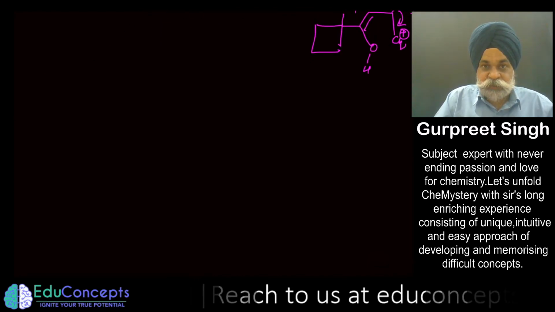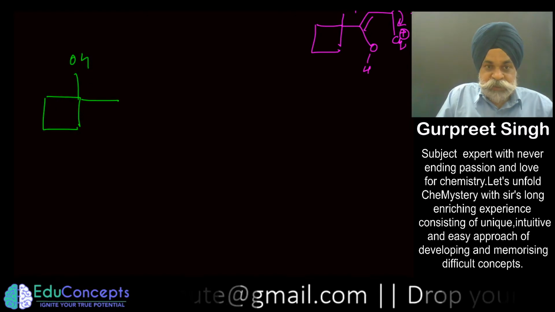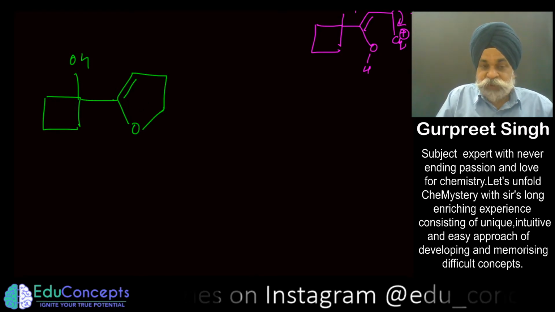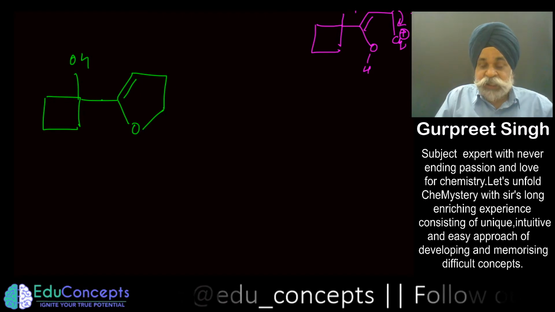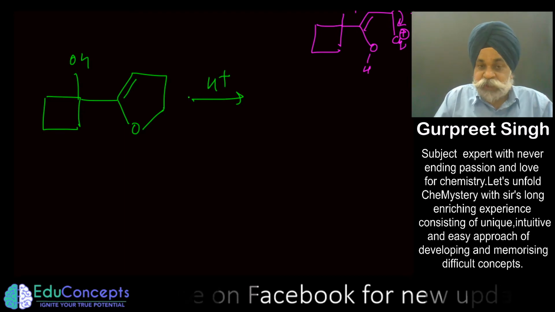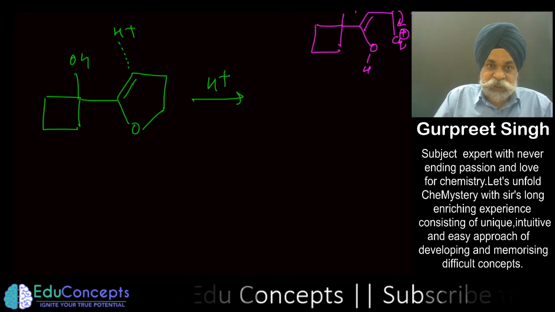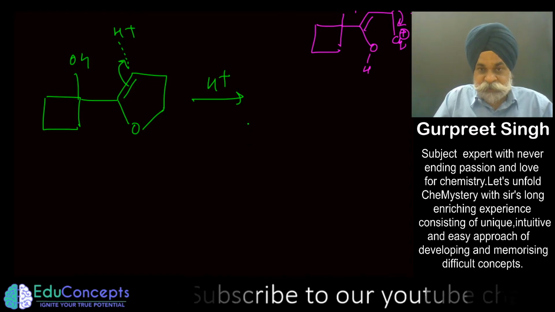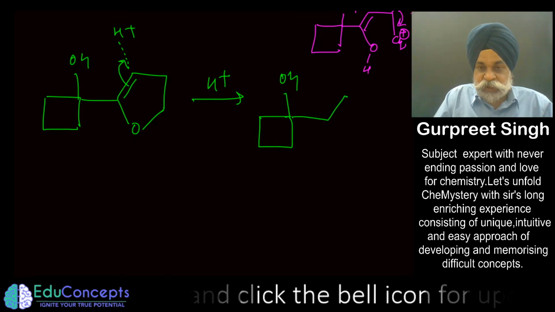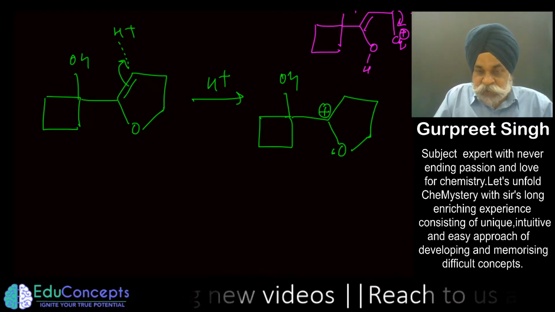Then the next option we can think of is this one. Let us see if I attack the pi bond, which we generally don't consider, because if there is a lone pair available, the H positive has more tendency to attack that. But in this case, if I attack this H positive here, and as a result this pi bond goes here, you would end up getting a positive charge on a carbocation, which is quite stable because of the presence of the lone pair of this oxygen.